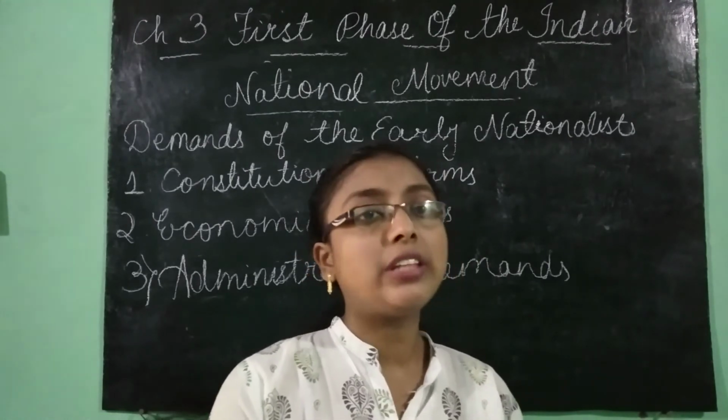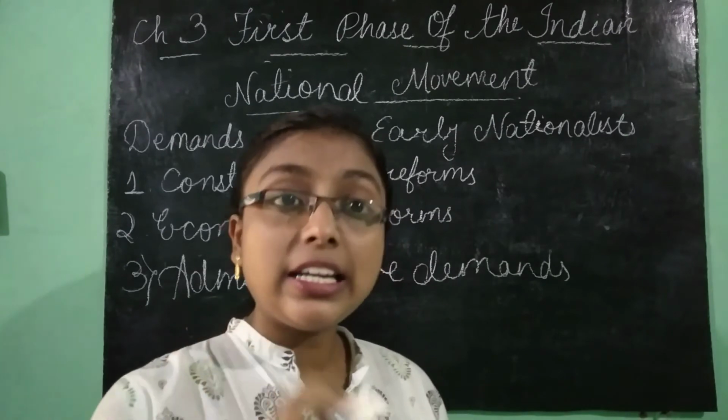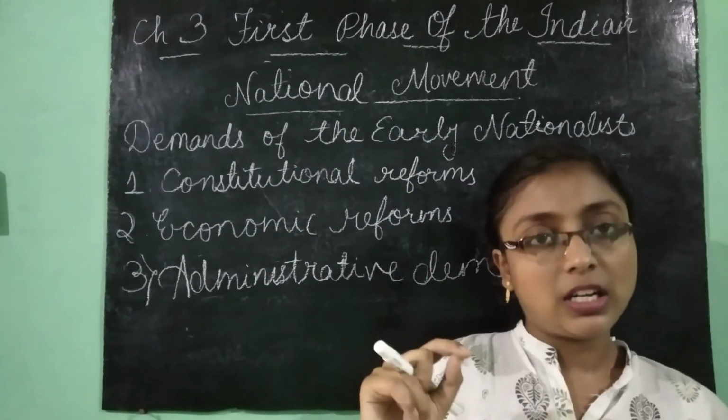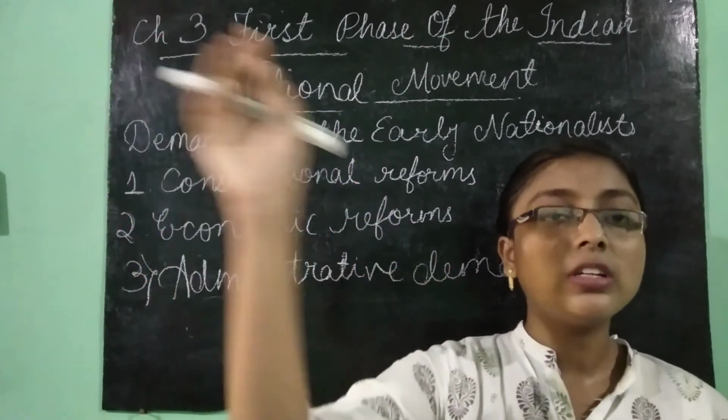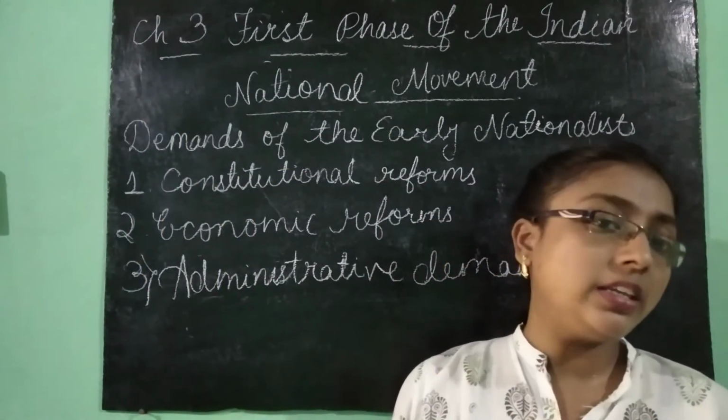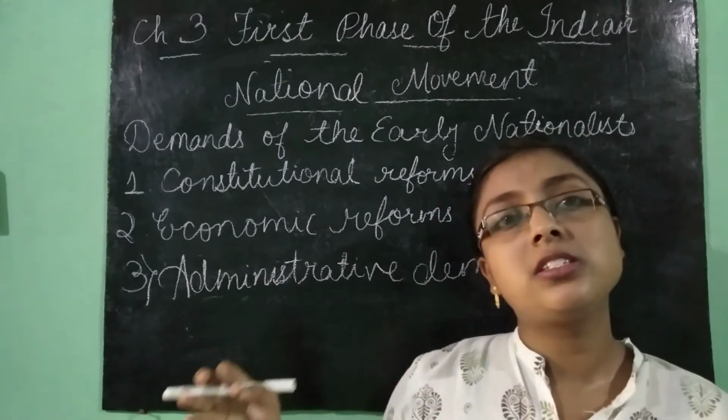So they wished that the Indian civil service examination, which earlier was mostly done in England, was difficult for the Indians to travel there and give.